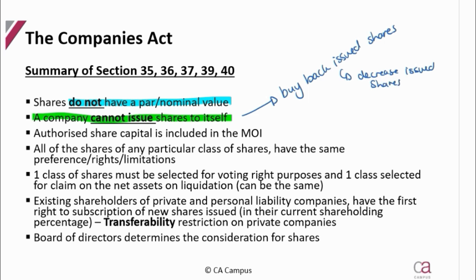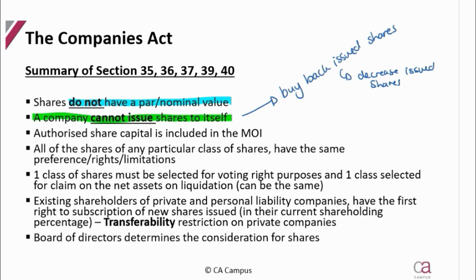Doesn't impact on your authorized because you have a set number authorized. You then go and issue some shares to increase the number of shares you have issued out, you've given to people. Then the people don't want the shares anymore. You want those shares back to give to somebody else, so the business can buy those back, decrease the issued number, and then go and issue them again later. Okay, so you can buy back, you cannot issue to yourself.